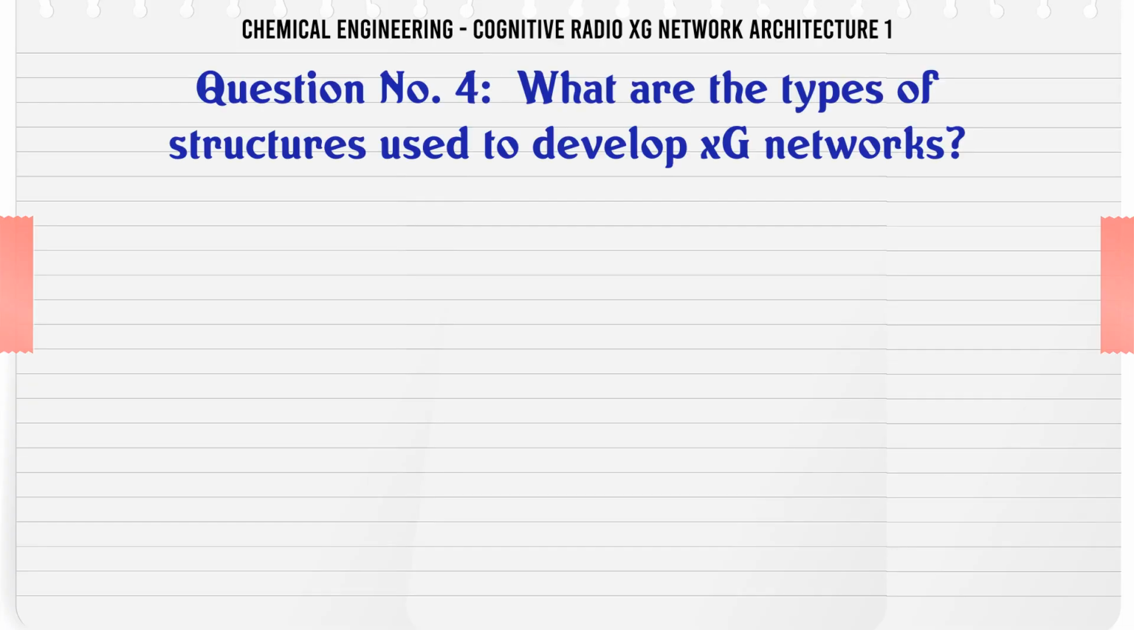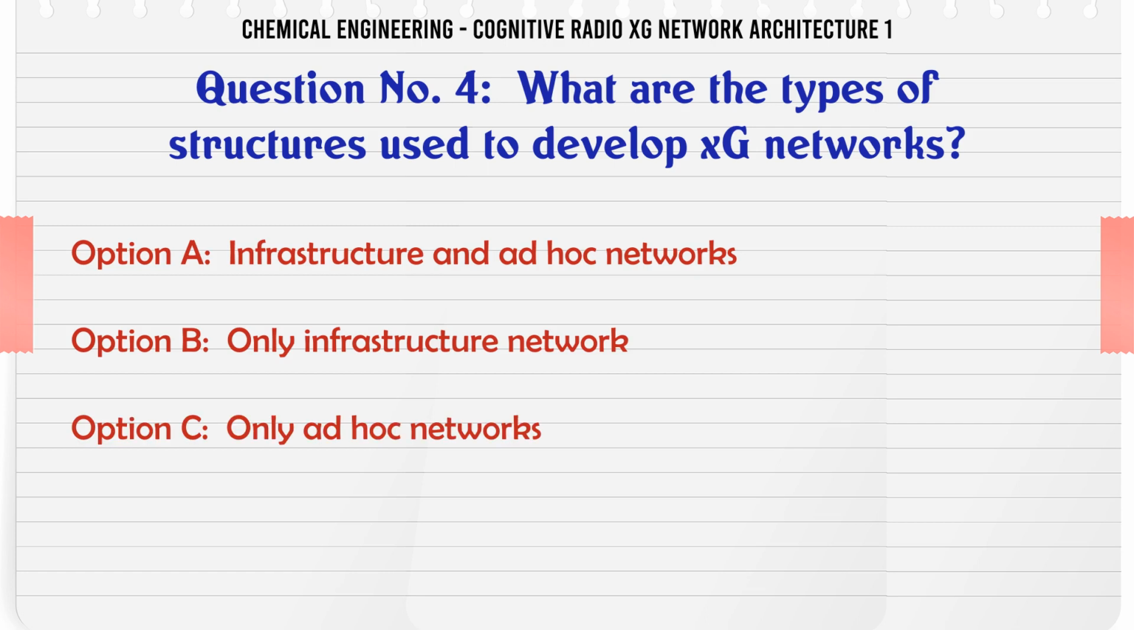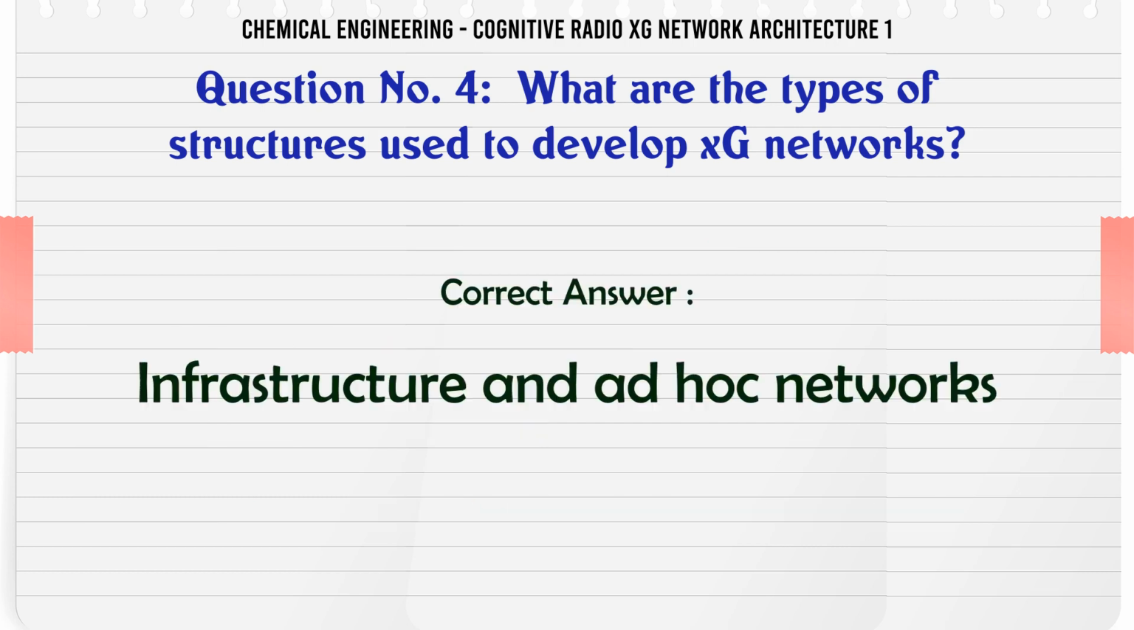What are the types of structures used to develop XG networks? A. Infrastructure and ad hoc networks. B. Only infrastructure network. C. Only ad hoc networks. D. Centralized and distributed infrastructure network. The correct answer is infrastructure and ad hoc networks.